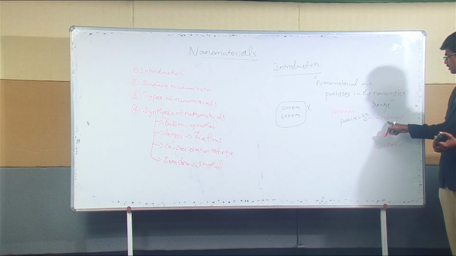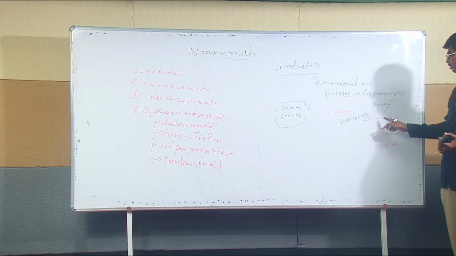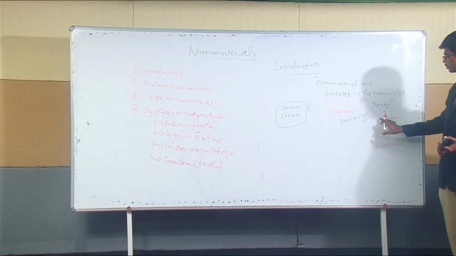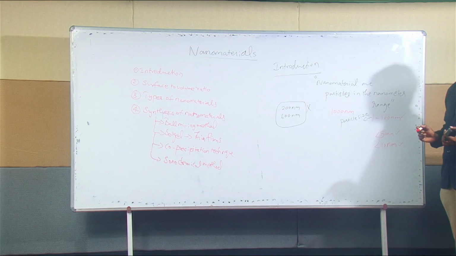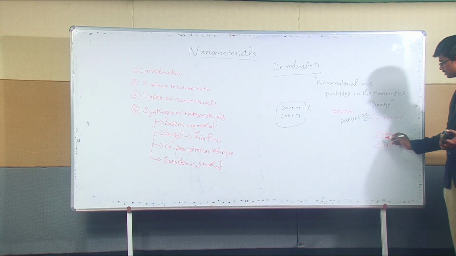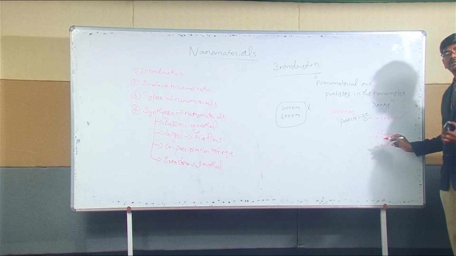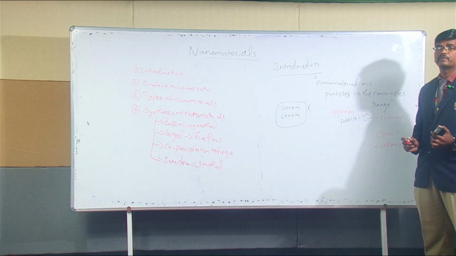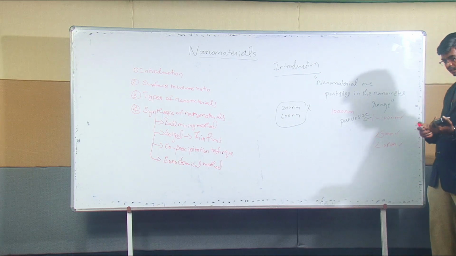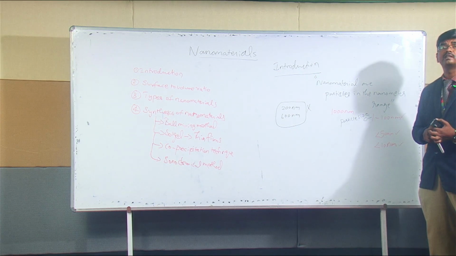If it is greater than 50 nanometer, which means around 100 nanometer, that shows some special behavior. If the particle size is reduced to less than 50 nanometer, it shows a different behavior. And when it comes to 10 nanometer, it shows a completely different material.